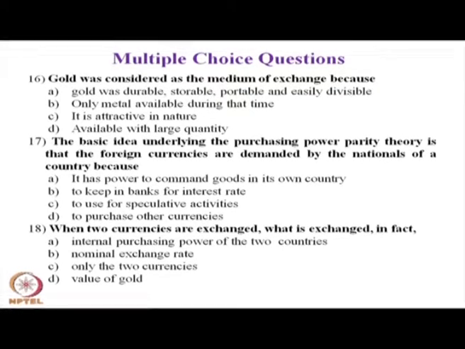B. To keep in banks for interest rate. C. To use for speculative activity. D. To purchase other currency. Mark the answer, keep it with you.